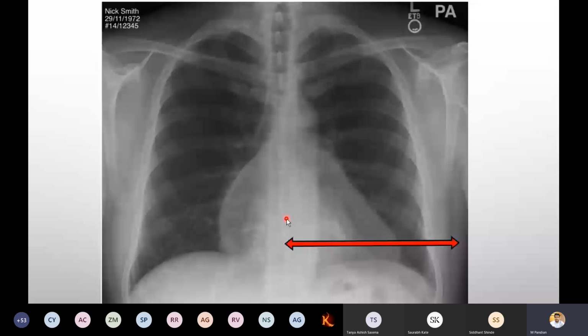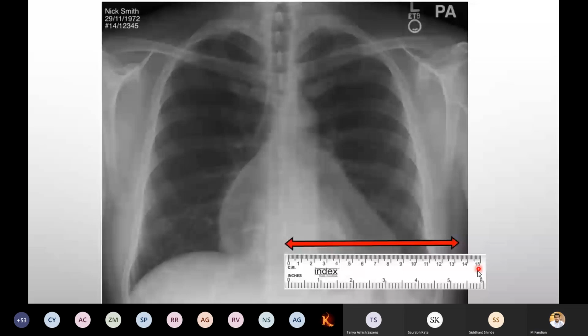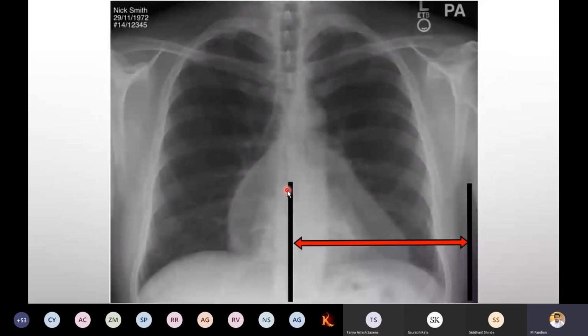Now you can see it exceeds out of the cage. It extends more, which means that it is enlarged in size. What is the cause of this enlargement? You have to remember it. Now you can see the size. It is the imaginary line. From here, if you keep the scale, it extends more. It is going out of the thoracic cage. Getting? Like this, you have to measure it.